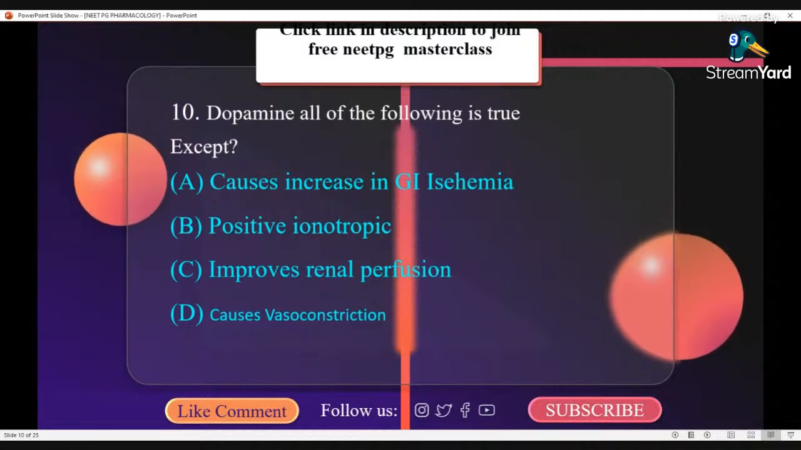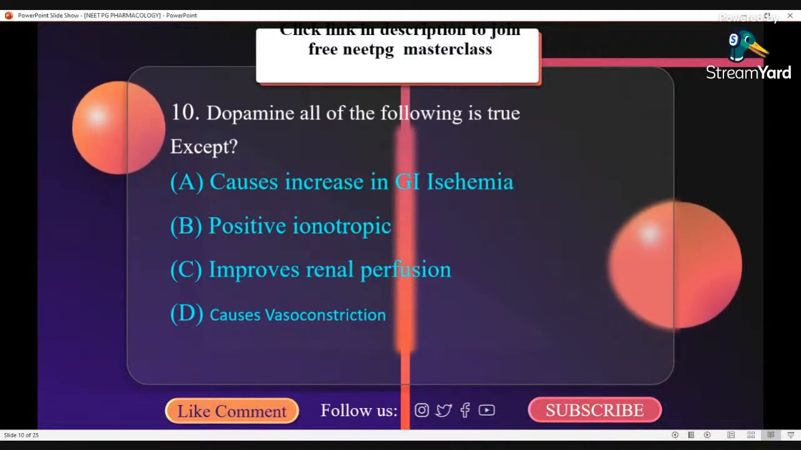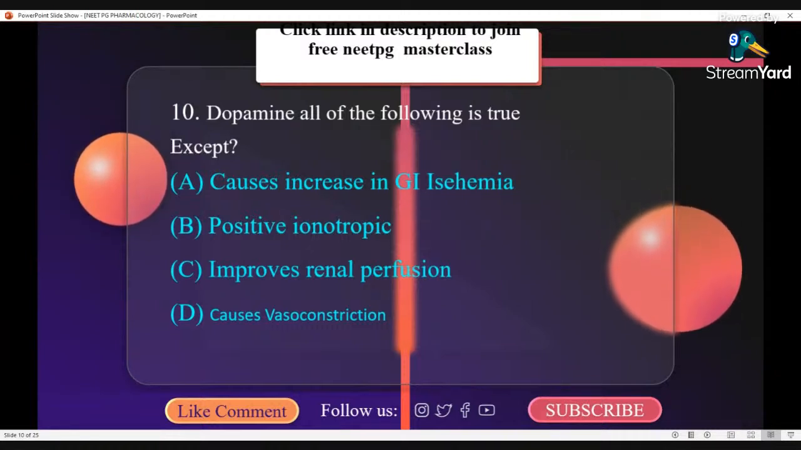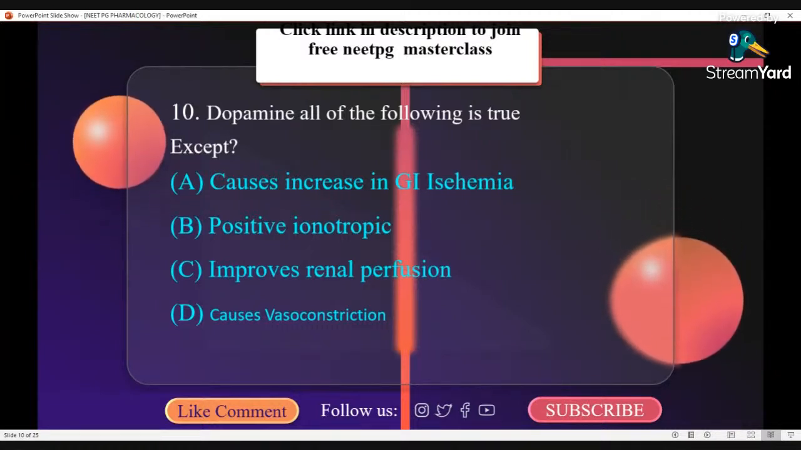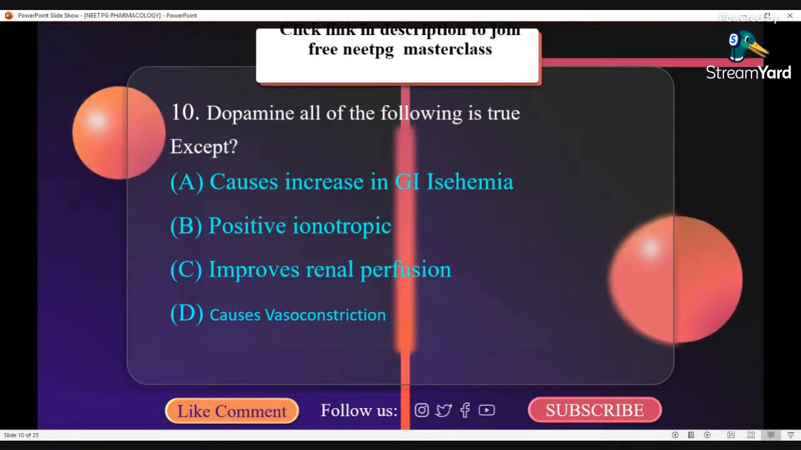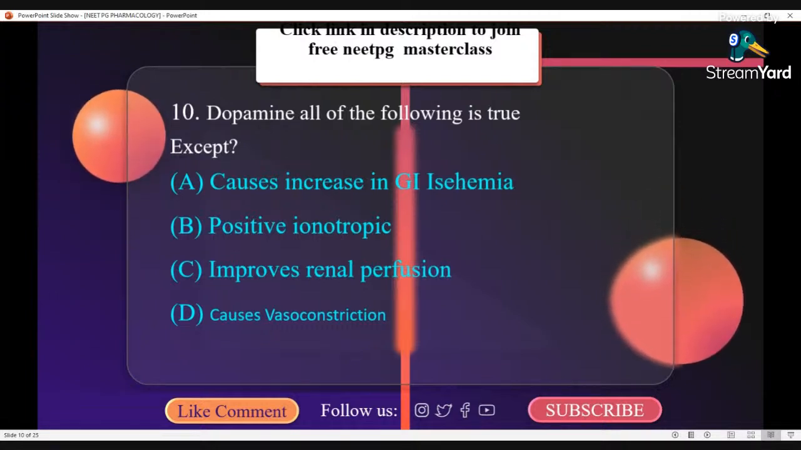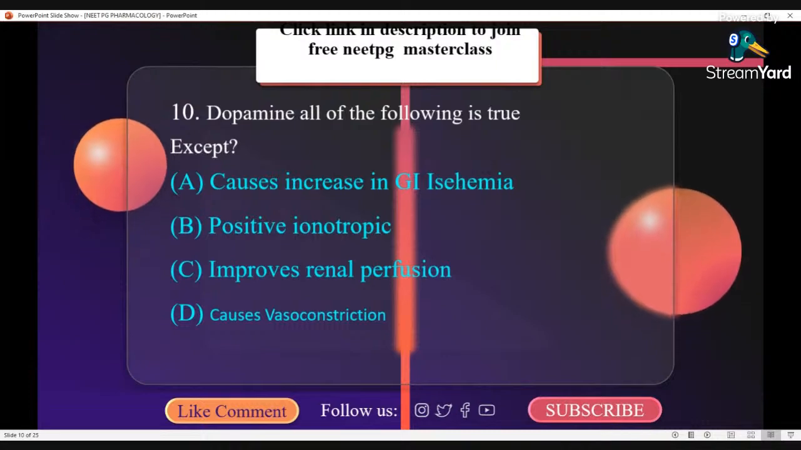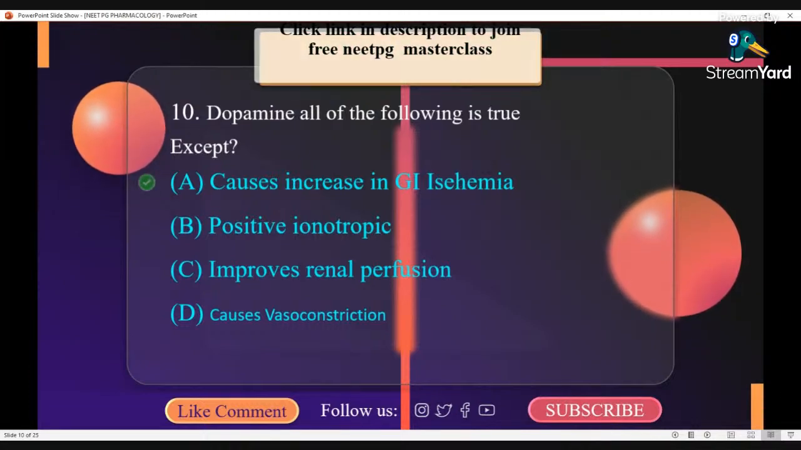Dopamine, all of the following is true except: A. Causes increase in GI ischemia. Correct option here is A. Dopamine is positive inotropic. Dopamine improves renal perfusion. Dopamine causes vasoconstriction. It causes an increase in GI circulation. But here it is given ischemia, so it is wrong.